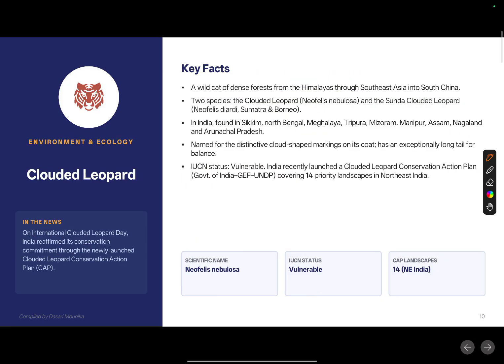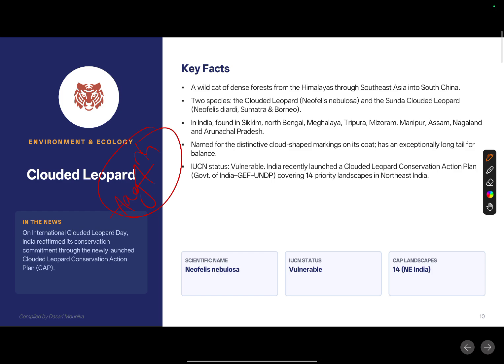The next one we will be discussing is the clouded leopard. Every year, August 4th is celebrated as International Clouded Leopard Day. India reaffirmed its conservation commitment, and this year we have reaffirmed our commitment to conserve the clouded leopard.